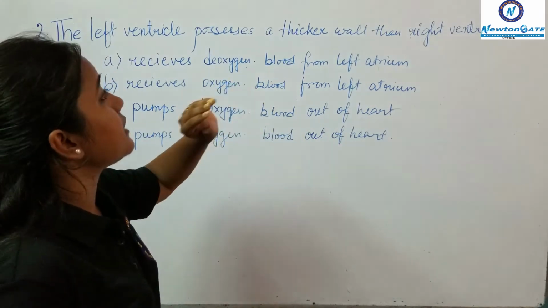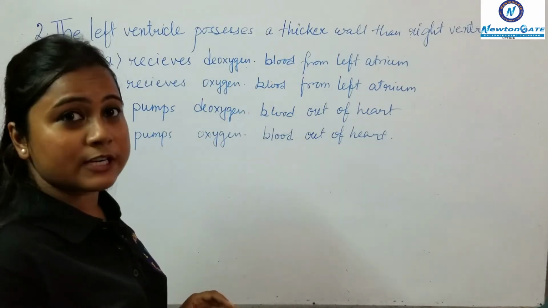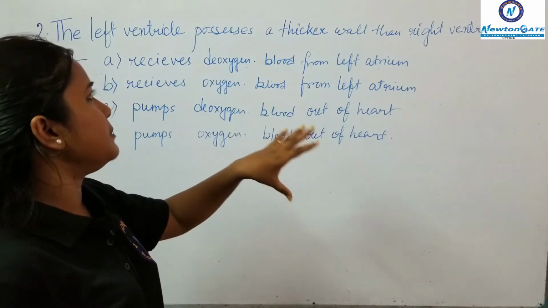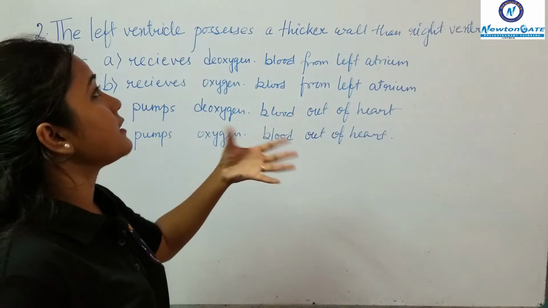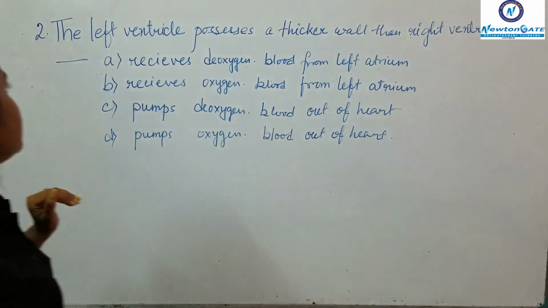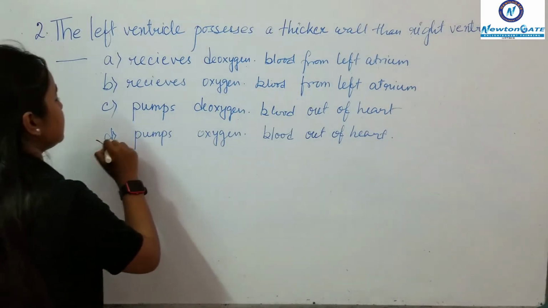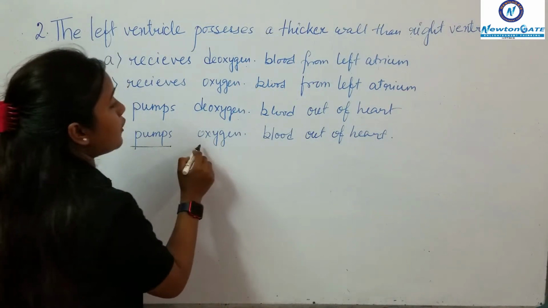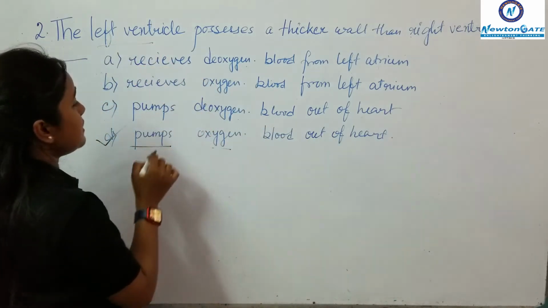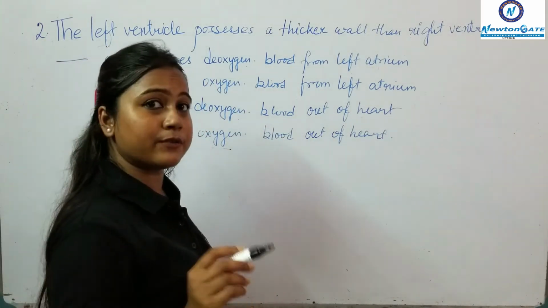The right ventricle only pumps blood to the lungs, so it has a much thinner wall and needs less pressure. So the correct option will be option D, that the left ventricle pumps oxygenated blood out of the heart.